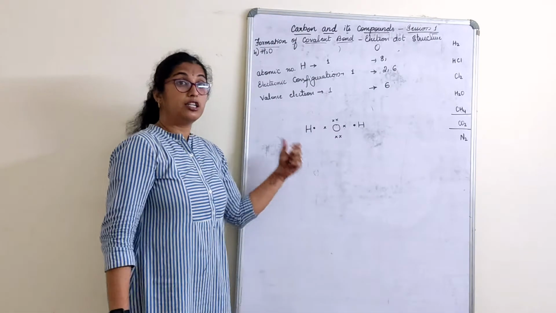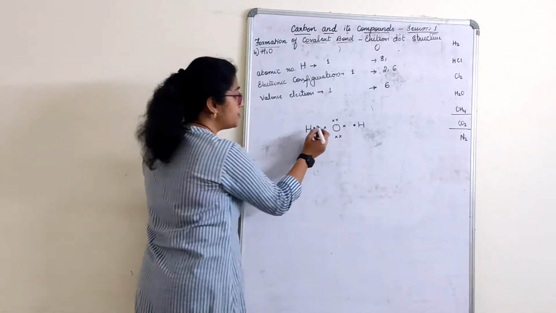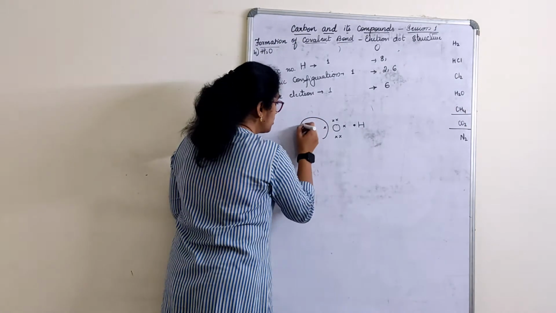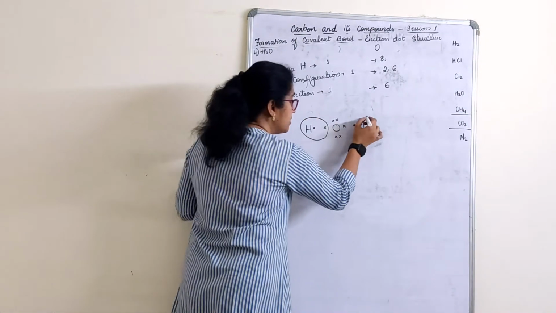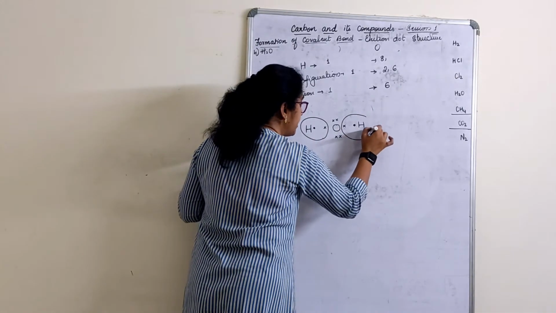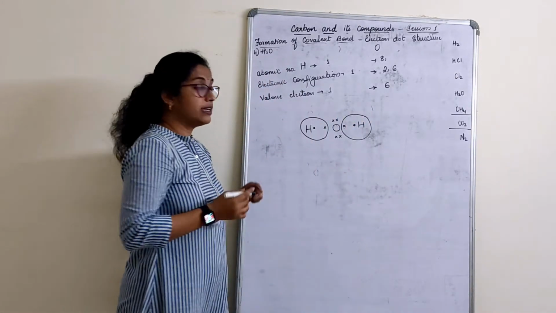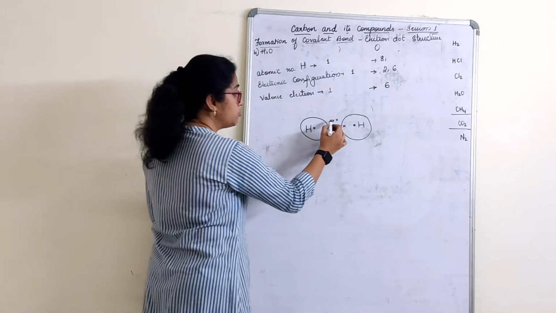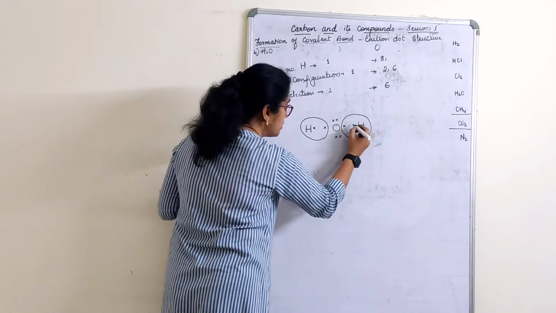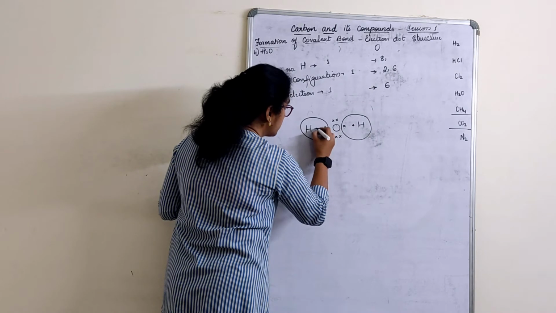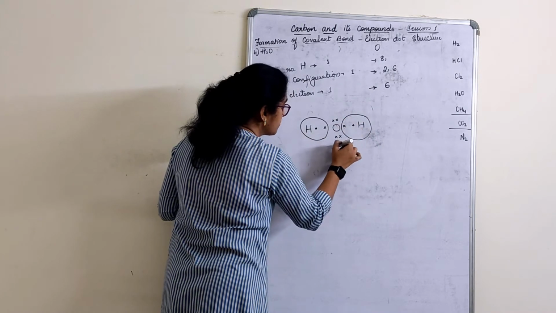Let us make a duplet structure for hydrogen first. Hydrogen will tell oxygen, give me 1, I will finish my duplet. This hydrogen also will tell, give me 1, I'll finish my duplet. Now it's the turn of oxygen. Count 1, 2, 3, 4, 5, 6, 7, 8. Let me do it a bit far so that the circle formation can be easy.